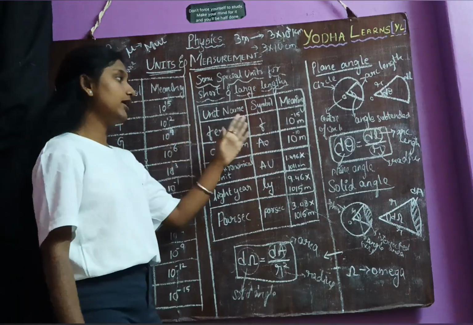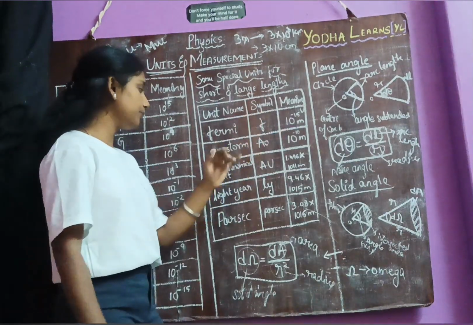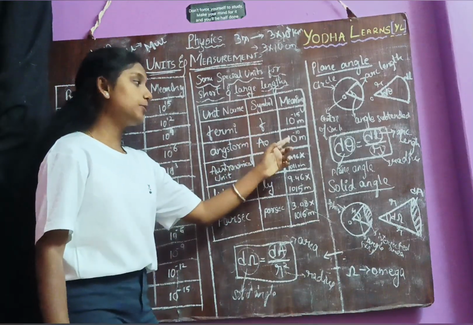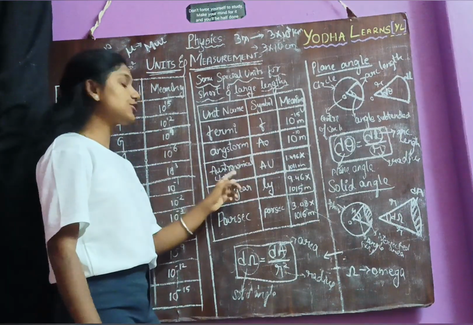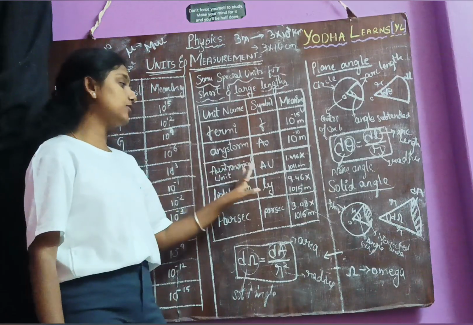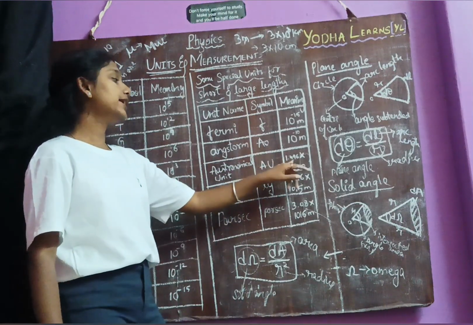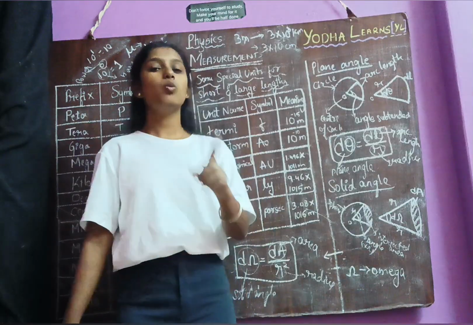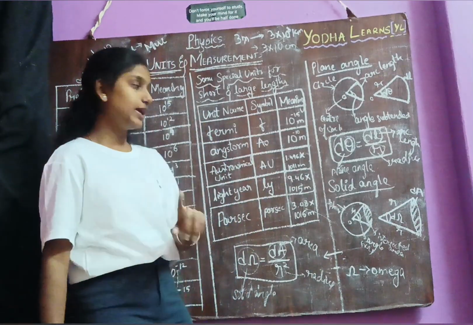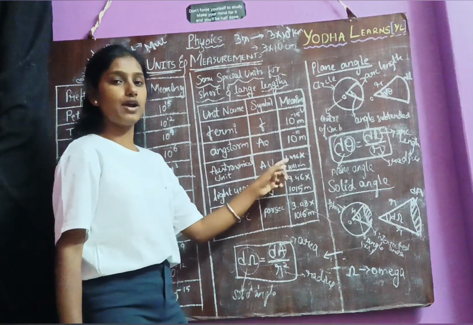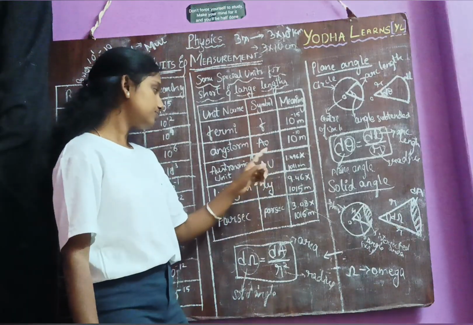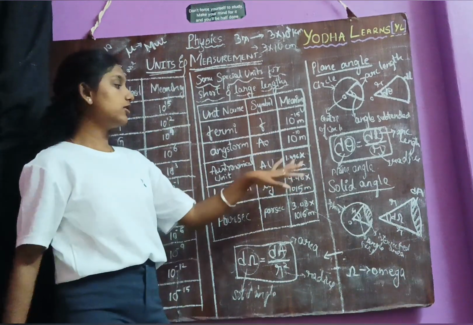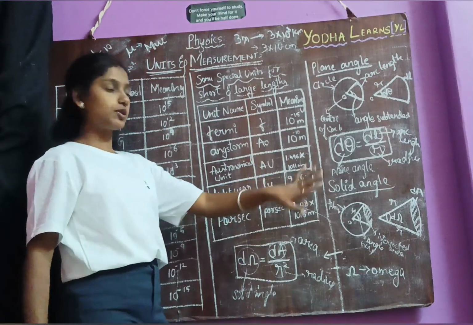Those are Fermi, F, 10 power minus 15 meter; angstrom, A with a circle on top, 10 power minus 10 meter; and astronomical unit, represented by capital AU, which has a value of 1.496 into 10 power 11 meter. You need to remember these values. It is most important, and it may be asked in the MCQ format.